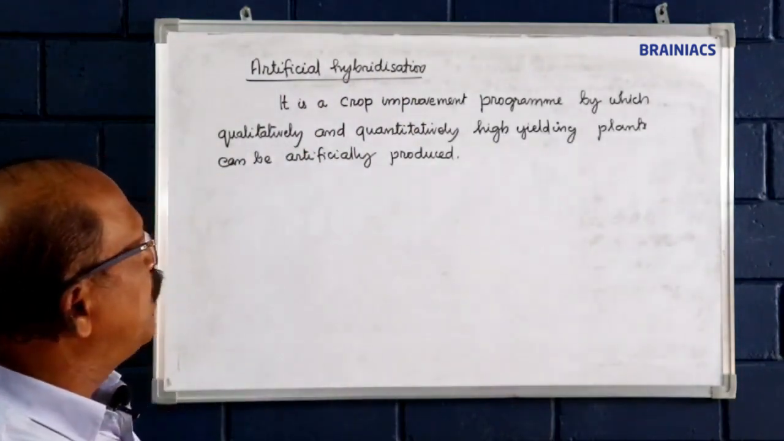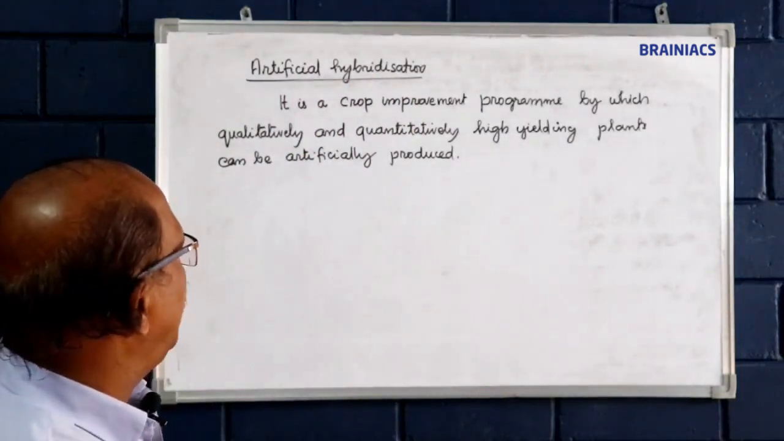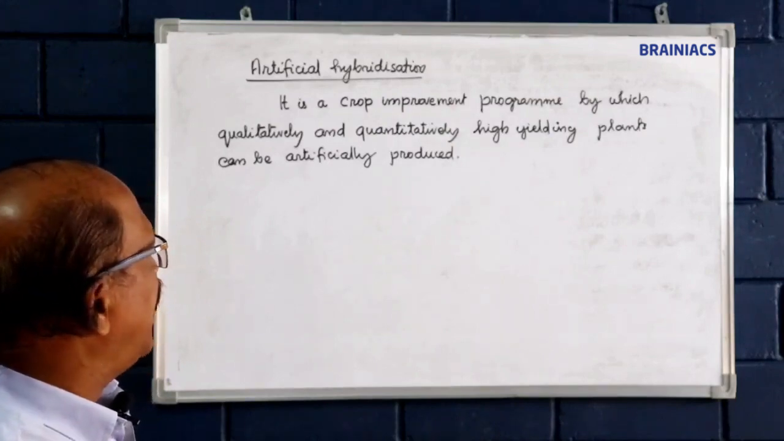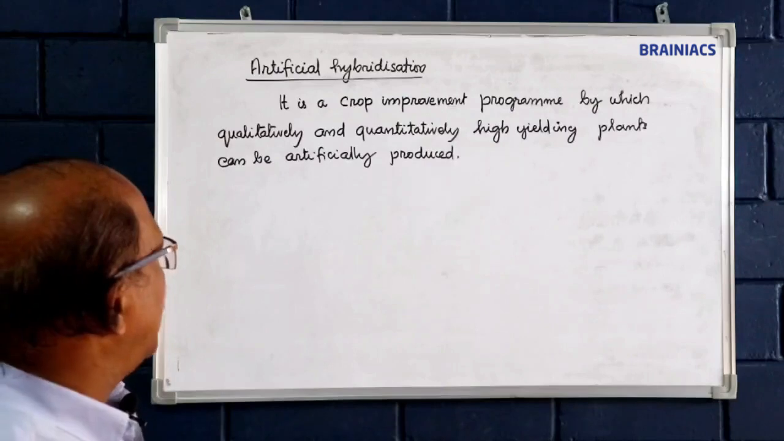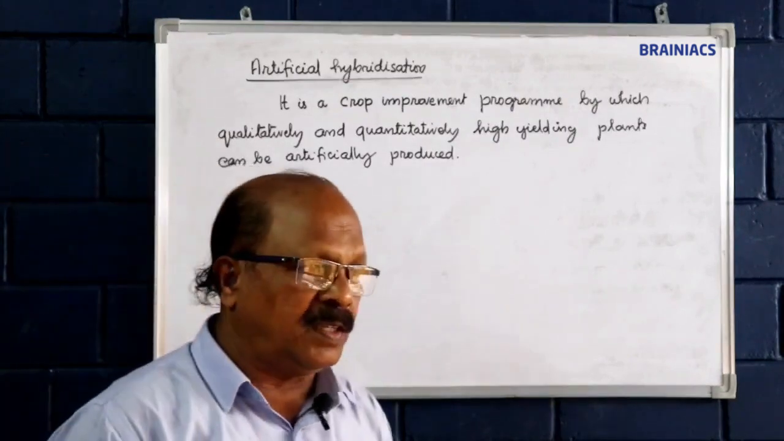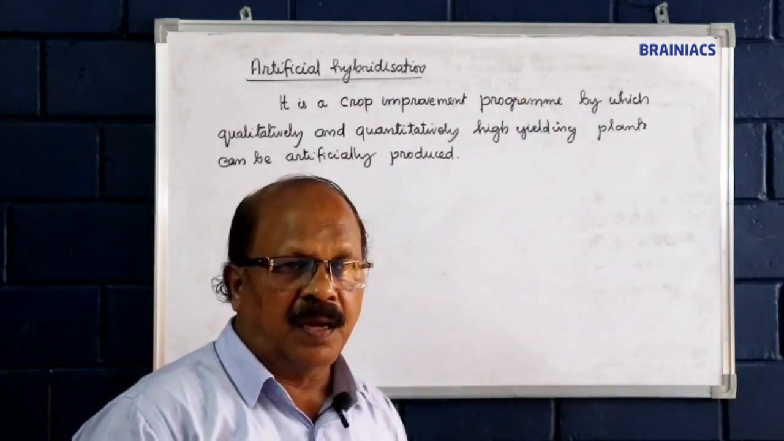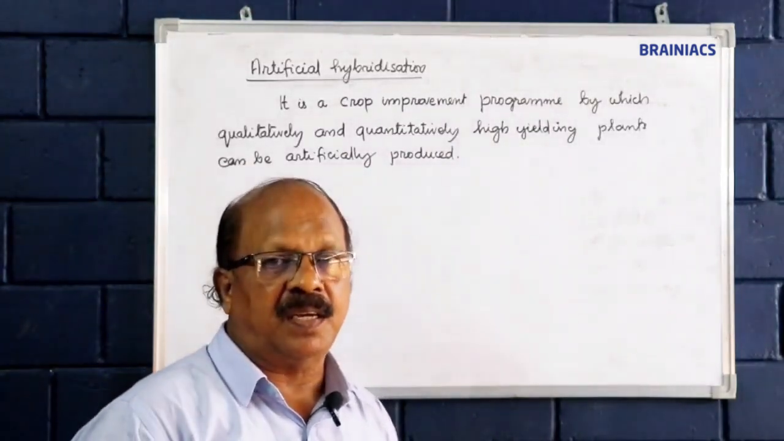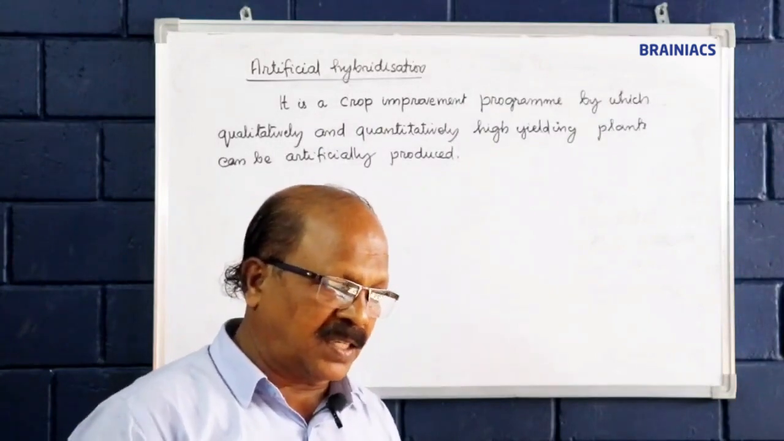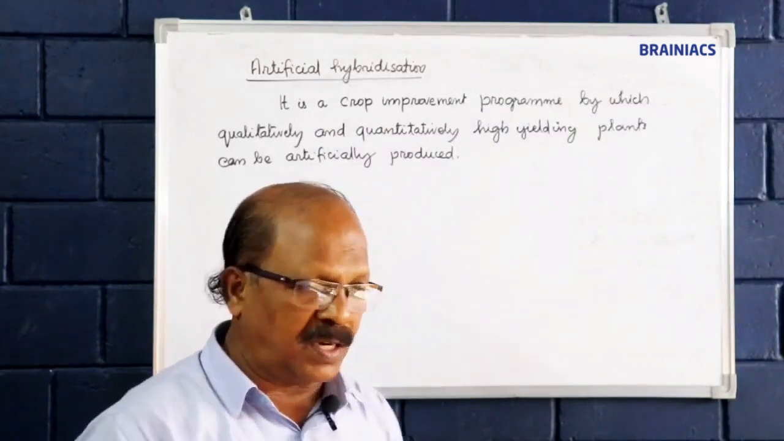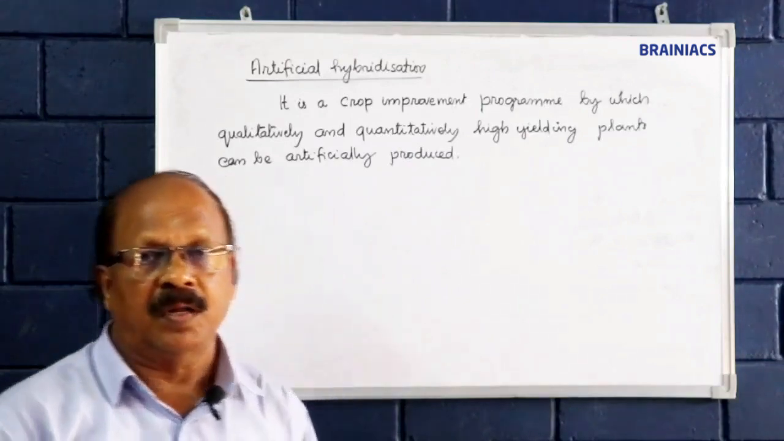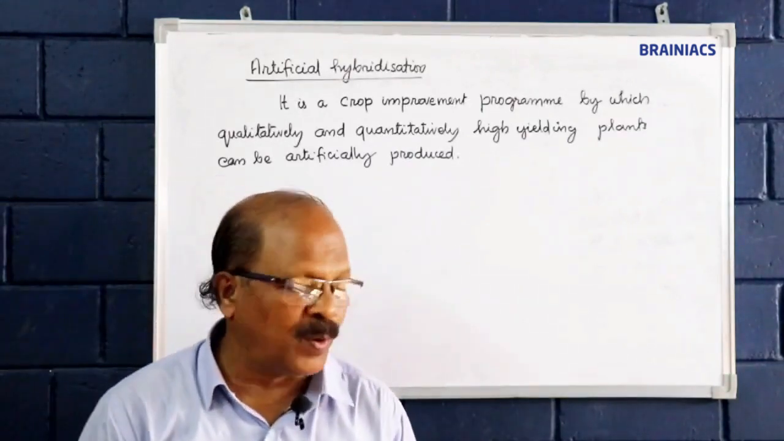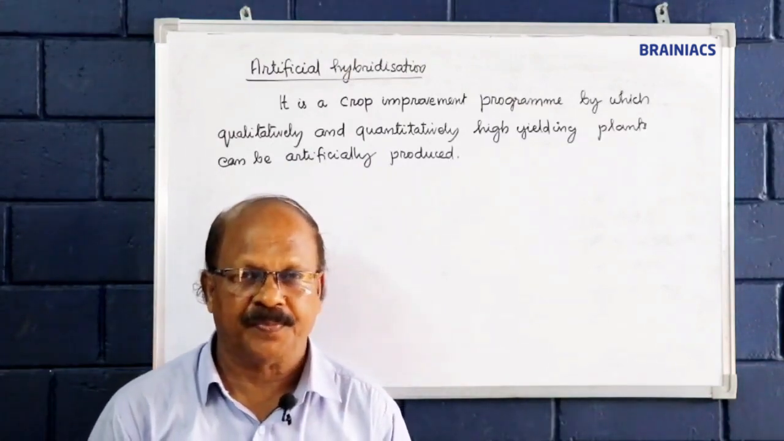See, it is a crop improvement program by which qualitatively and quantitatively high yielding varieties of plants can be artificially produced. High yielding plants can be artificially produced with a disease resistant capacity, high productivity, then pest resistant capacity, then stress conditions resistant capacity, which are all beneficial for the better yielding of the products produced by these plants.